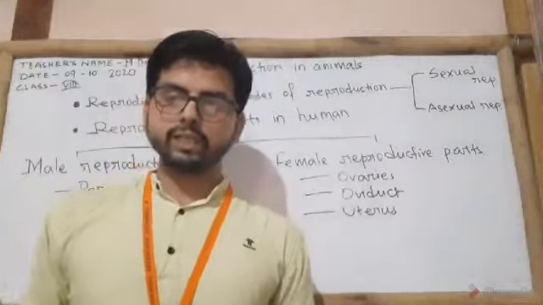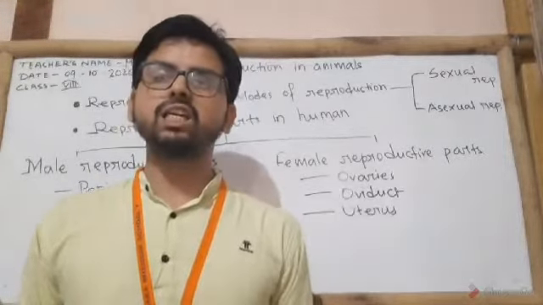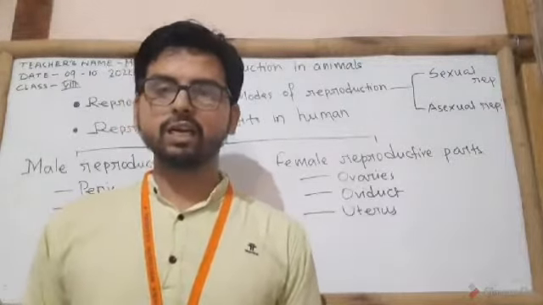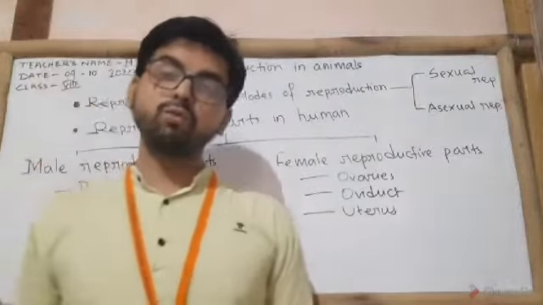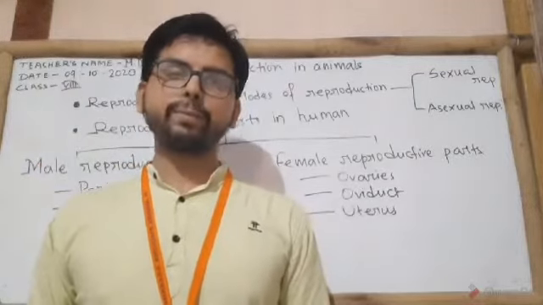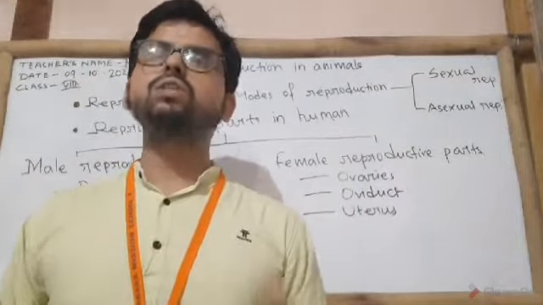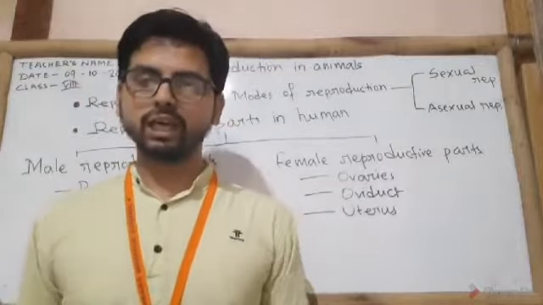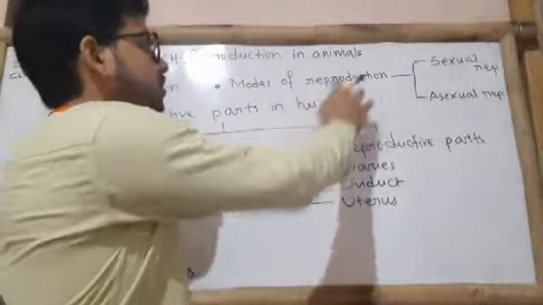Now, reproduction. Dear students, several processes such as circulation of blood, digestion and respiration are essential for the survival of human beings and other animals, right? Similarly, reproduction is essential to maintain the community in the species. If reproduction in animals does not take place, no similar kind of organisms will be present on the earth, generation after generation. Clear? Now, modes of reproduction.